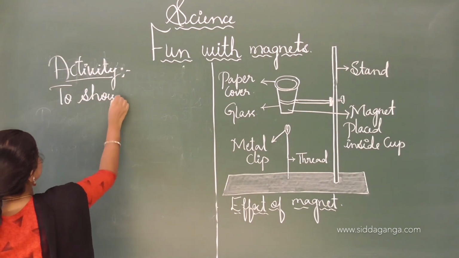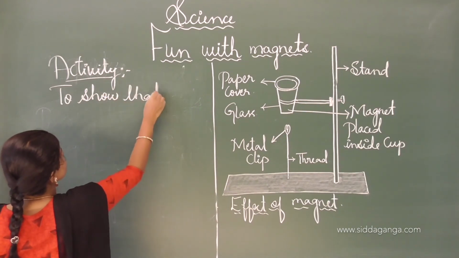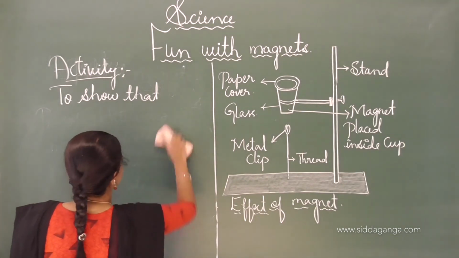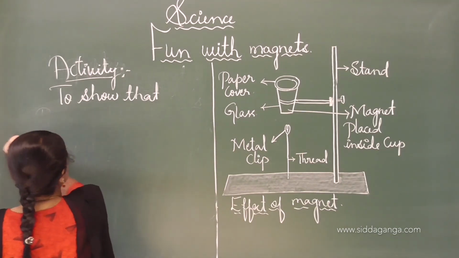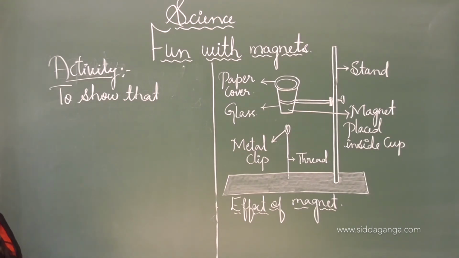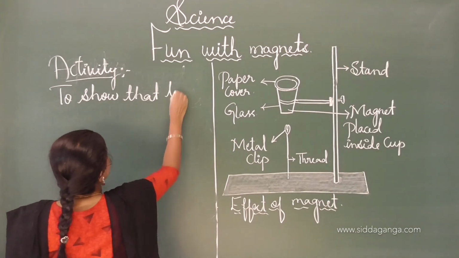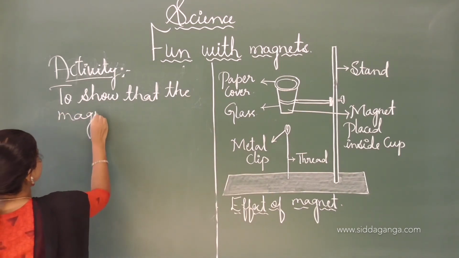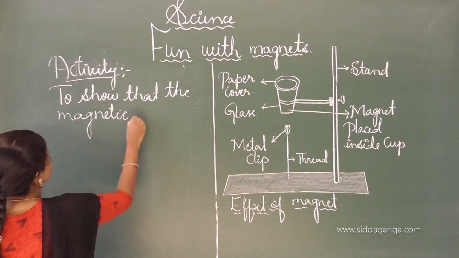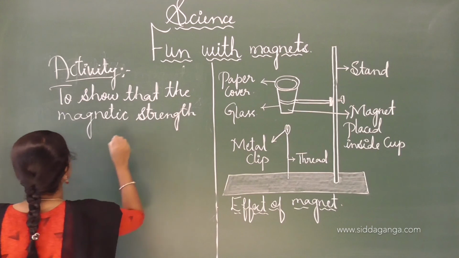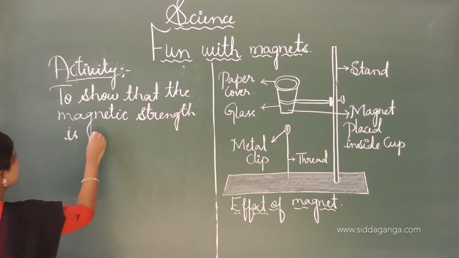To show that magnetic strength is maximum at poles.